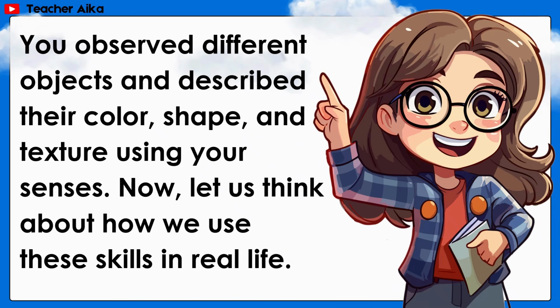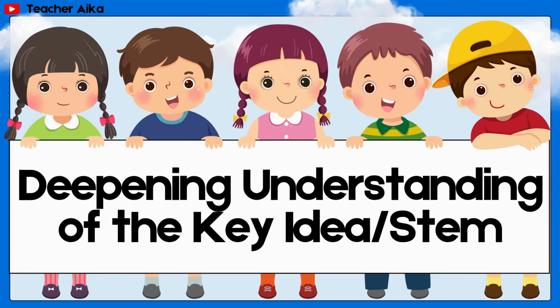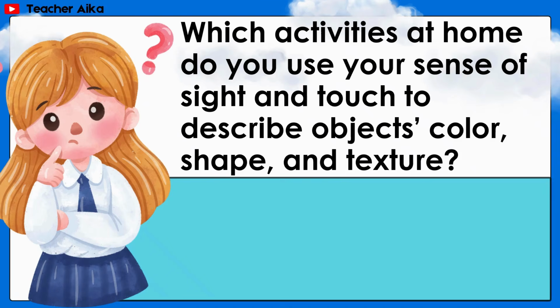You observed different objects and described their color, shape, and texture using your senses. Now, let us think about how we use these skills in real life. Which activities at home do you use your sense of sight and touch to describe objects, color, shape, and texture?